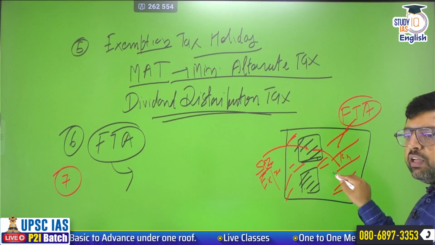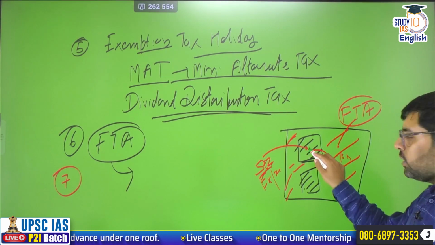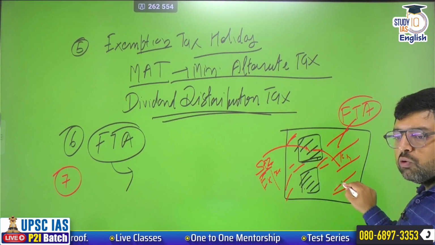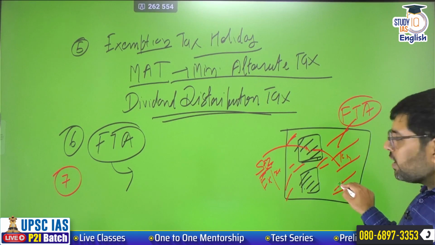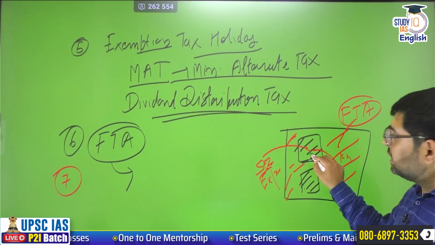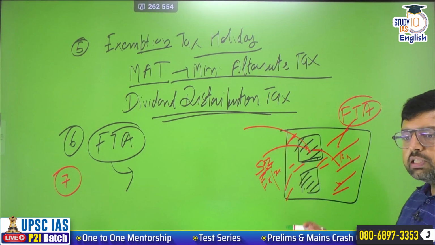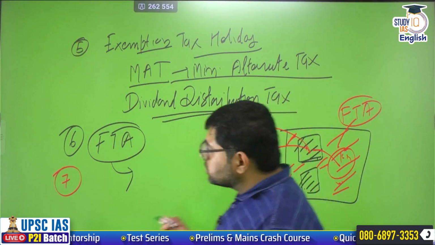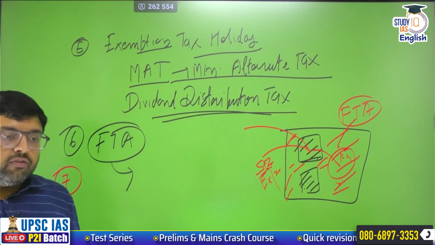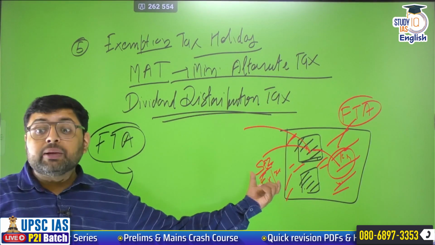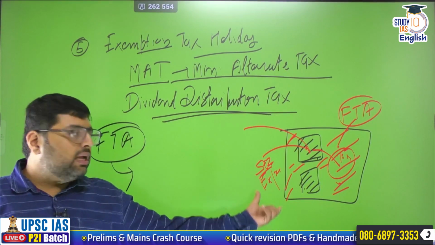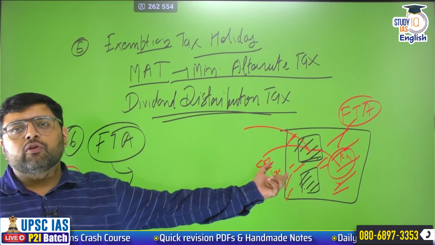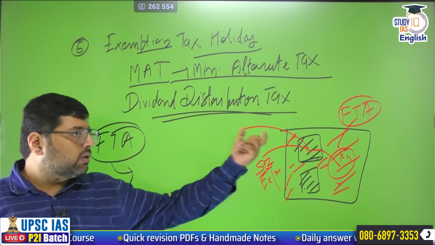And those FDI, those who are coming to India, they are not interested in SEZ, they are interested in non-SEZ areas. Why? Because they know that India is a market. So why should I set up my factory in SEZ in order to export? Clear? So this is what they are interested in here. So ultimately you can say FDI comes more in non-SEZ areas. Why? Because FDI wants to tap the Indian market. Whereas in SEZ, less FDI comes because there it is mandatory for them to export. Okay, so whatever they are producing.